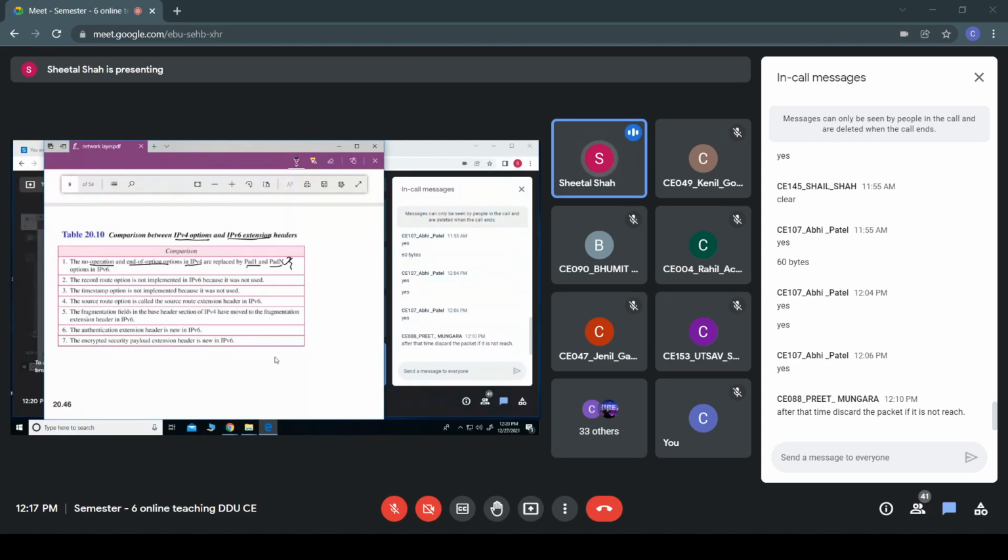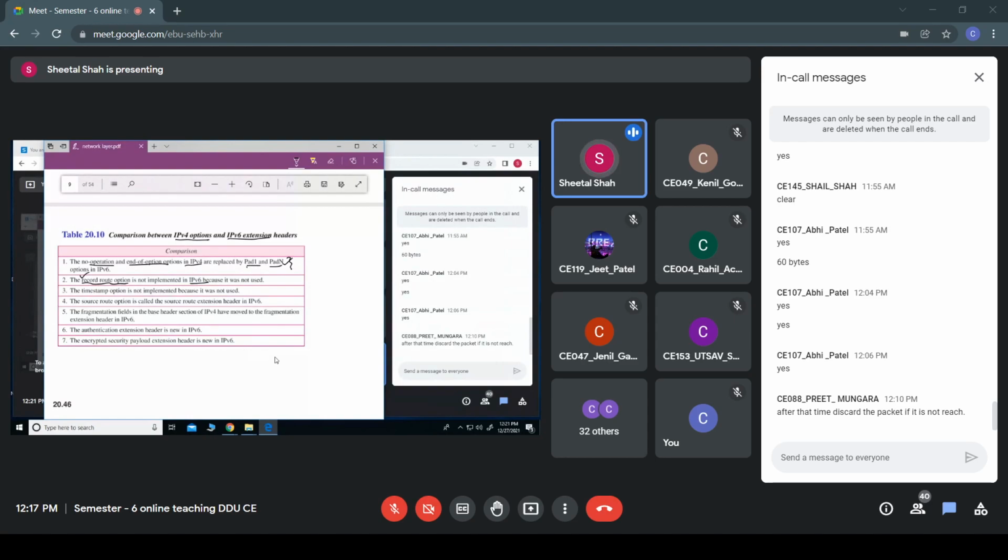Then the record route option. In IPv4 we have the record route option. That means when the packet moves from one router to the other router, to check whether the routers are working properly or not, each router provides its own IP address, saying that this packet has passed through my particular router. That is not implemented in IPv6.